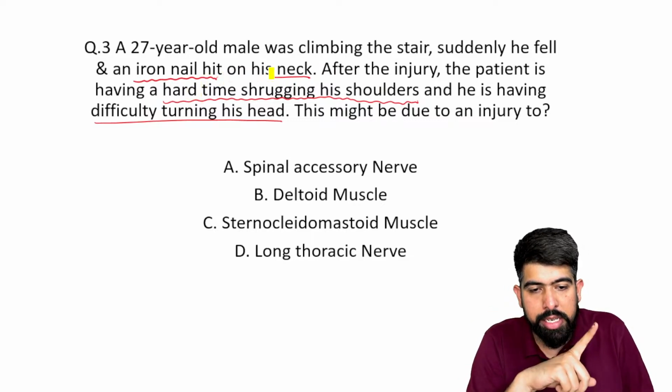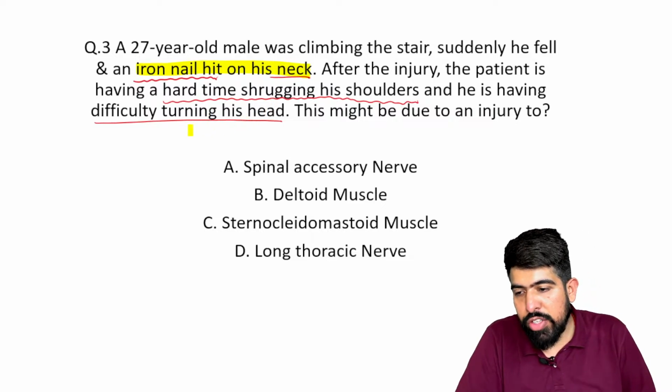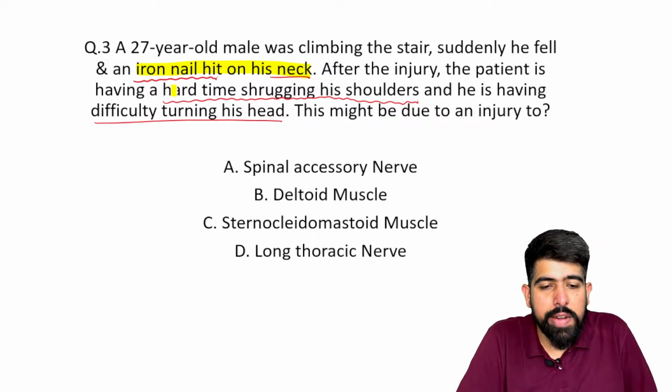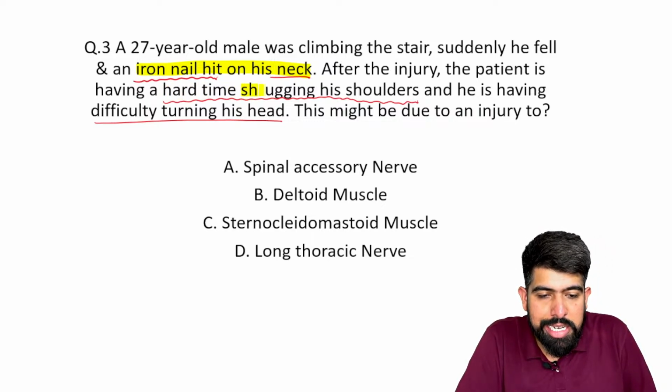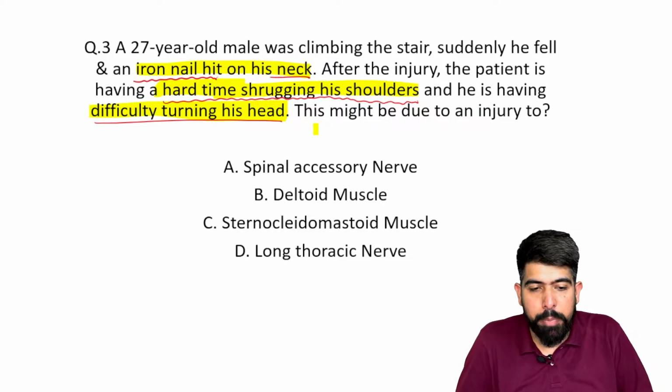The first thing, there is the injury of the iron nail on his neck. What is the site of injury? The site of injury is the neck. The second, the patient is having a hard time shrugging his shoulders and difficulty in turning his head. So all this is given as the clinical key points.